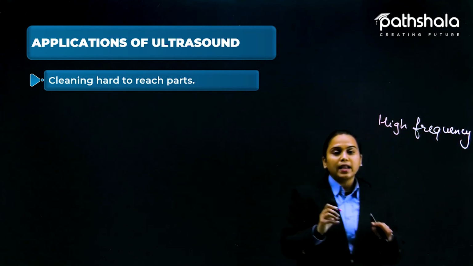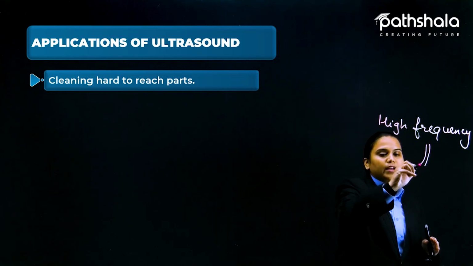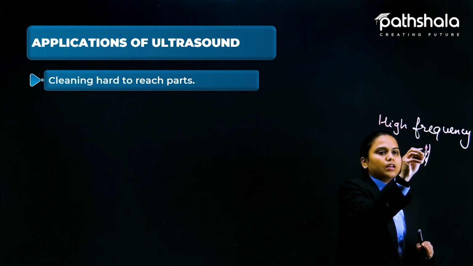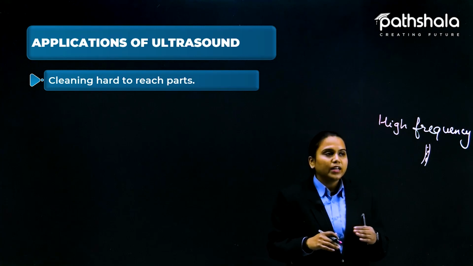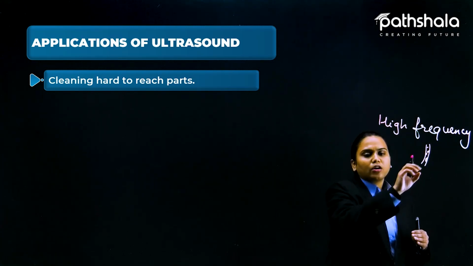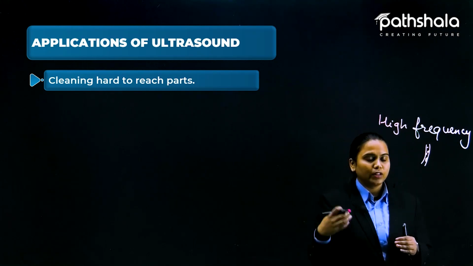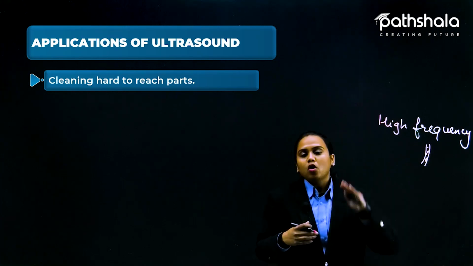Let's suppose this is a small canal and a lot of dust particles are stuck like this, but here we cannot clean properly. Even if we put a pipe here or insert something and clean with brushes or cloths, it is still not all clear.